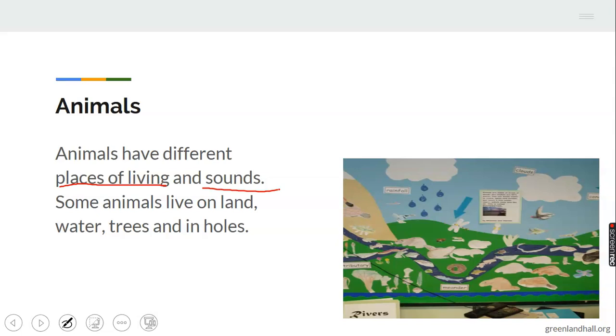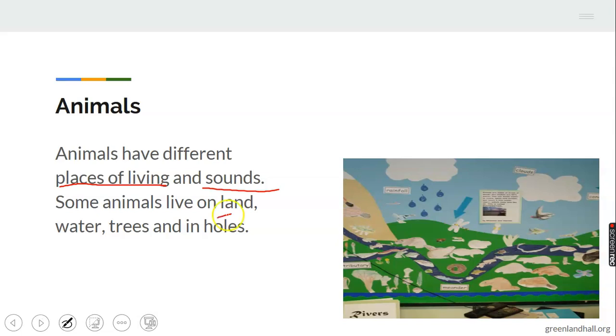Human beings live in houses. We don't live on trees. All of us live in houses. The houses that we live in shelter us. They protect us. But animals are not like that. Some of them live in the forest, outside there. Some live on trees. They don't care whether rain falls or not. So animals have different places of living, and they have different sounds.